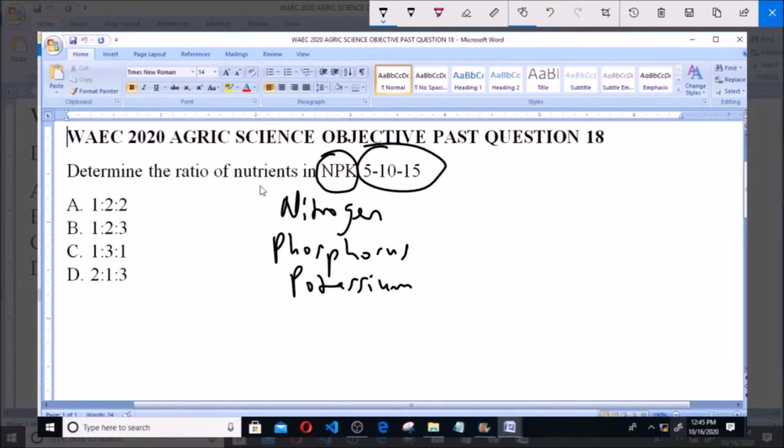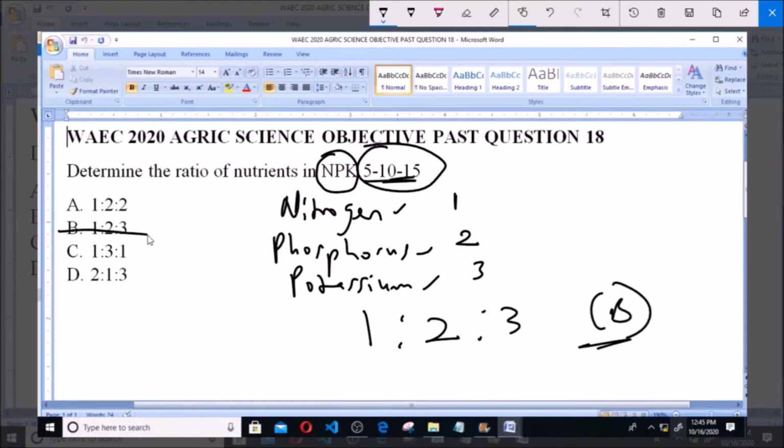Now we're asked to determine the ratio of these nutrients. To determine the ratio, all you have to do is reduce them to the lowest term. So 5 is the smallest figure, then 10, then 15. If you reduce to the lowest term, you have it in the ratio 1, 2, 3. That is to say, for every 1 part of nitrogen you have 2 parts of phosphorus and 3 parts of potassium. So in ratio format, that would be 1:2:3, and 1:2:3 is option B. So option B is the correct answer to this question.